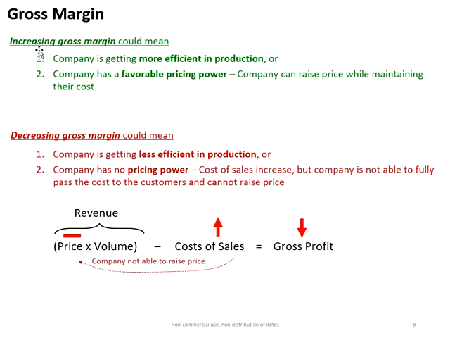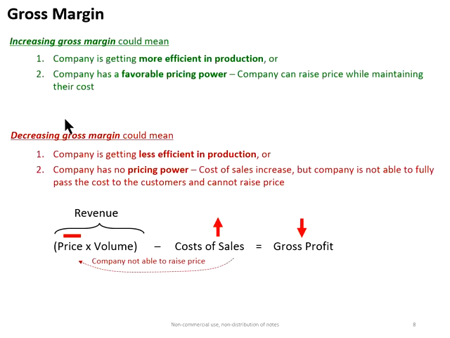Let's say an increasing gross margin means the company is getting more efficient in the production. Also, they can minimize the cost of production. Or the company has some favorable pricing power. Or the company can raise price while maintaining their cost, without losing their customer base.